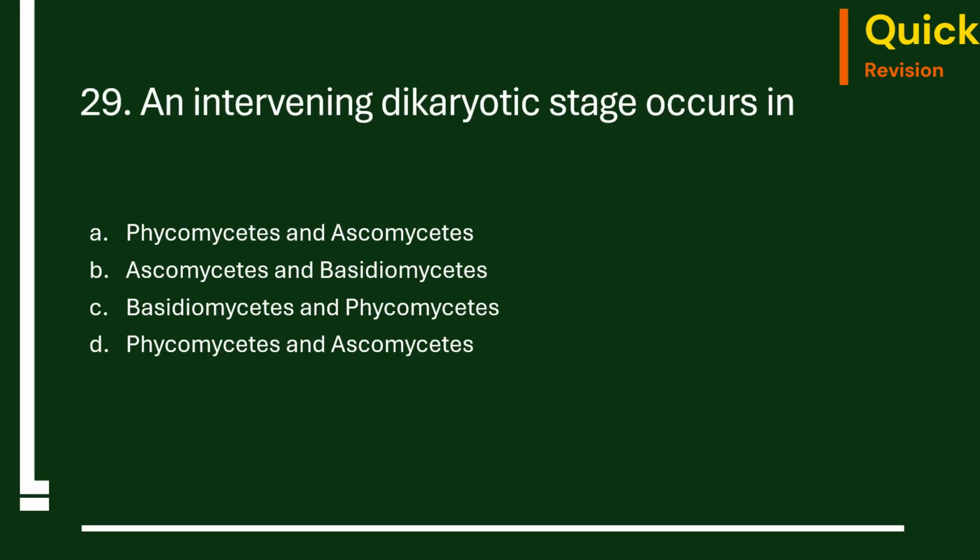29th question. An intervening dikaryotic stage occurs in, just now we have learned that dikaryotic stage means N plus N condition. The nuclei are not fusing, but they are separate within one single cell. That is called the dikaryotic stage. So this you can observe in the Ascomycetes and Basidiomycetes. So the correct option is B.